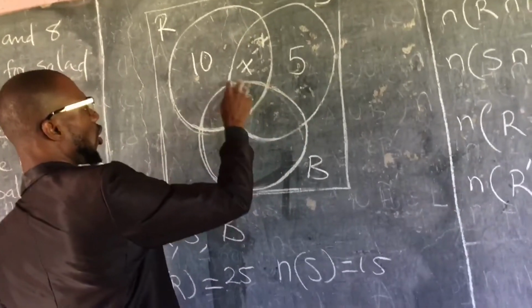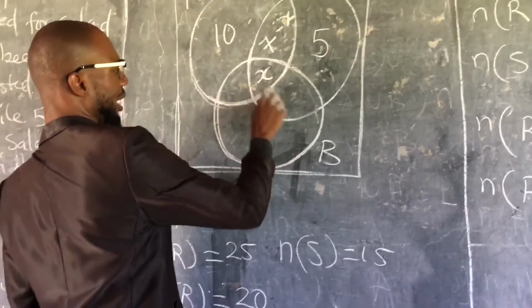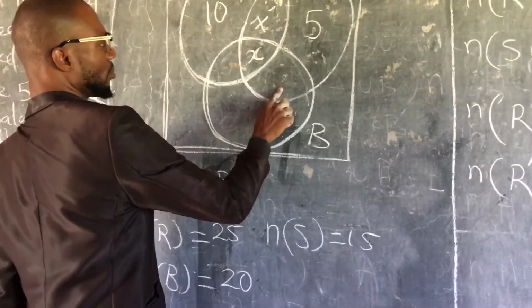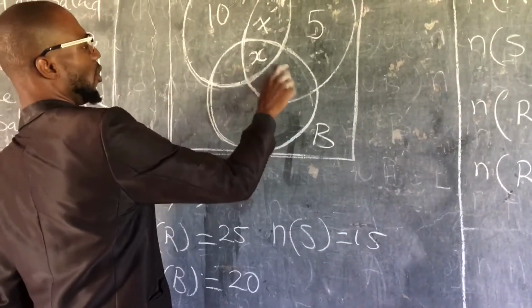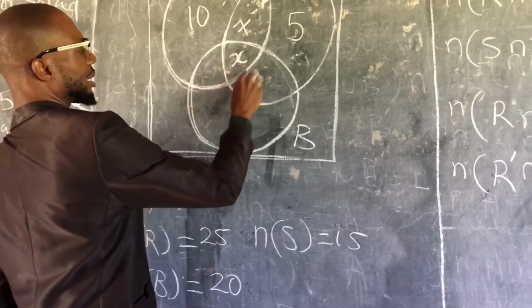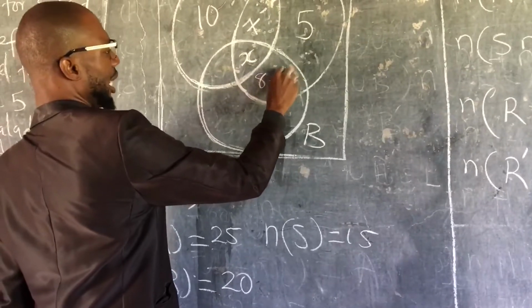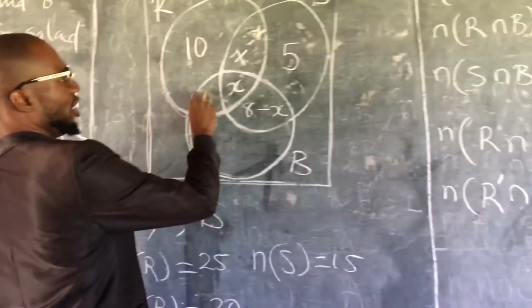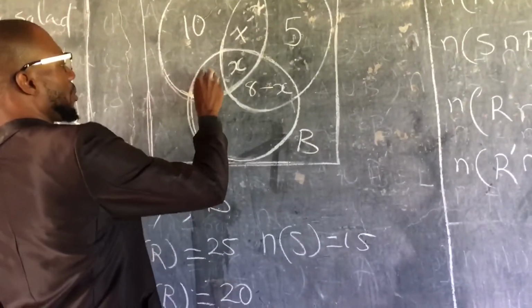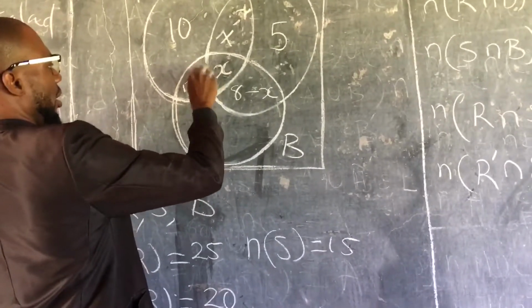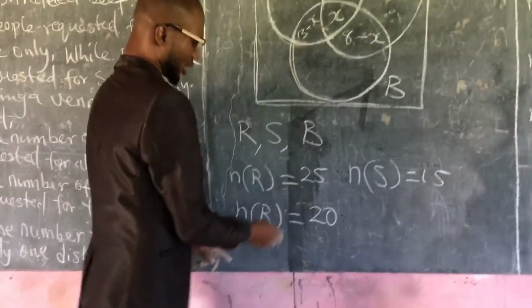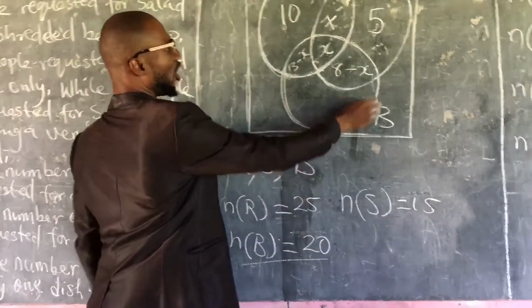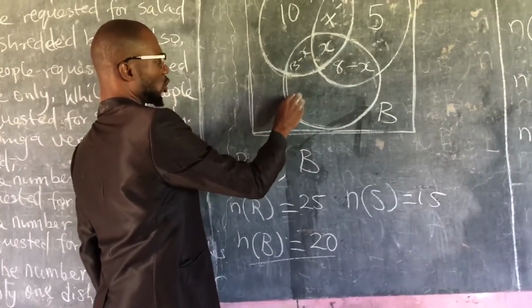And then I will take all of this place, come out of this X, and see what remains. So this place now, I will take as 8 minus X. And then this place now will be 13 minus X. So for this place, we take the set B, everything we get here, which is 20.